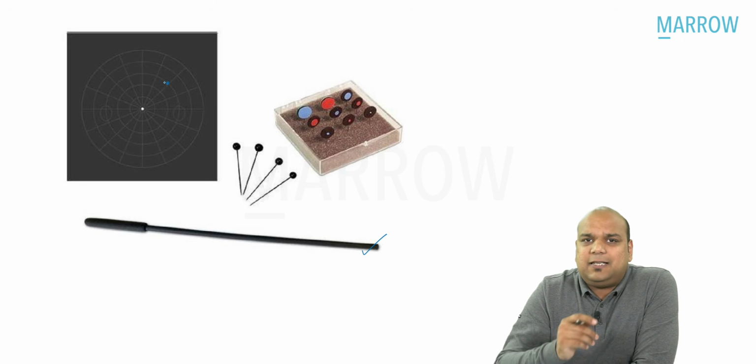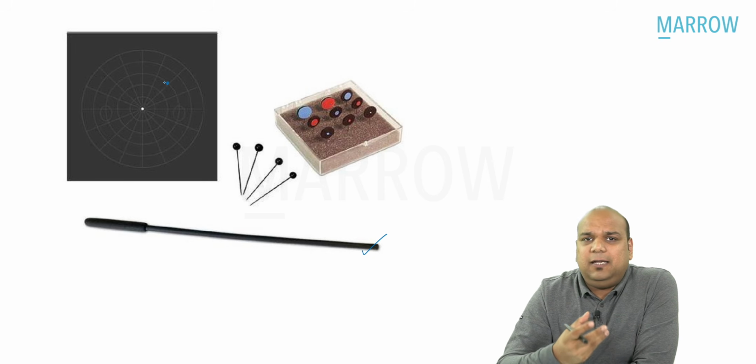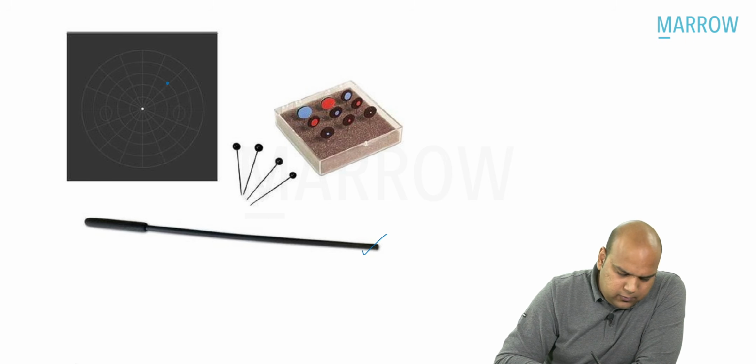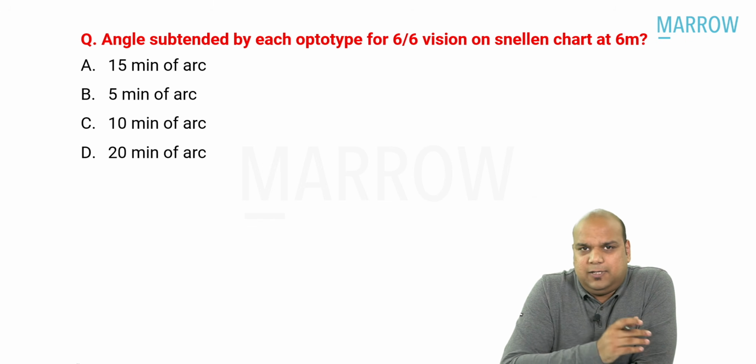You can vary the size of the target to find out the visual field capacity also in terms of the intensity of vision. All right, everybody, that is basically the simple tangent screen test. It is not clinically used anymore. Now, moving on to the next question, everybody. This was a repeat question, albeit a simpler question.